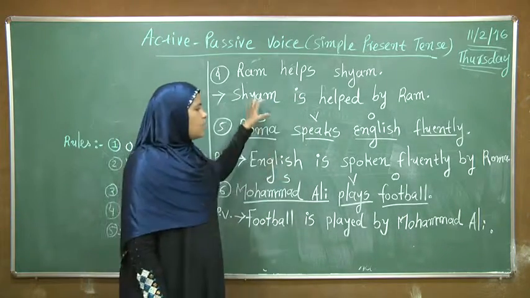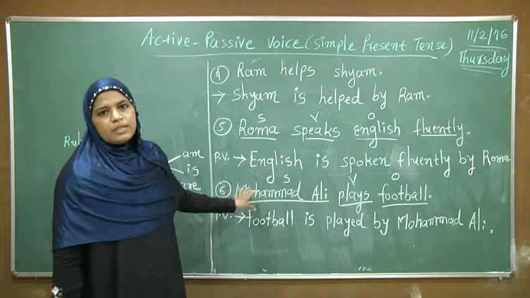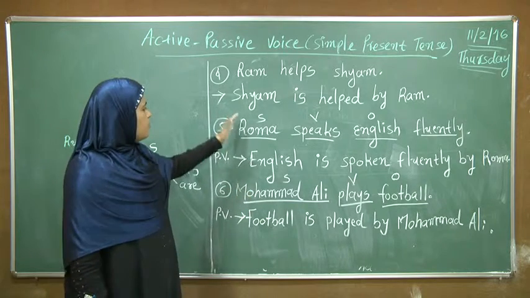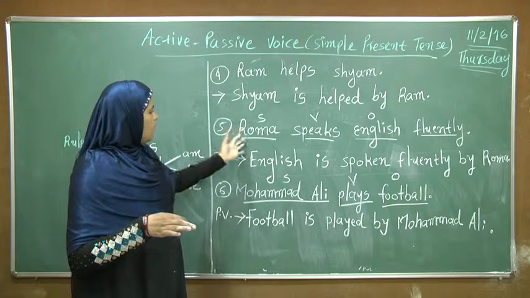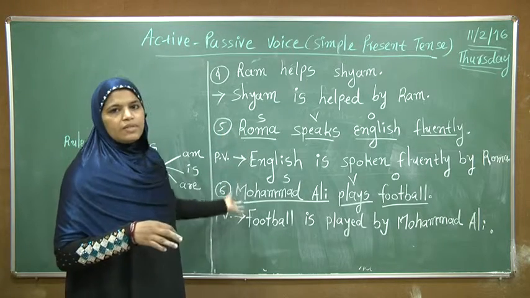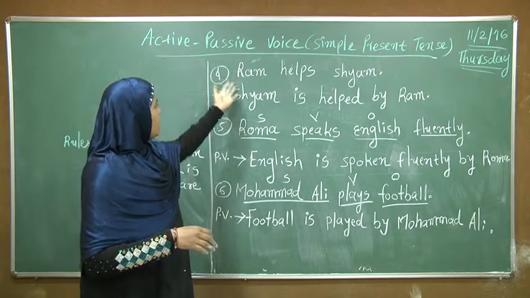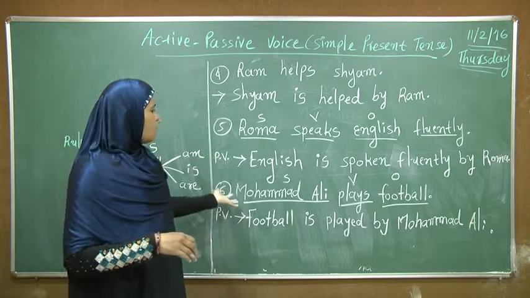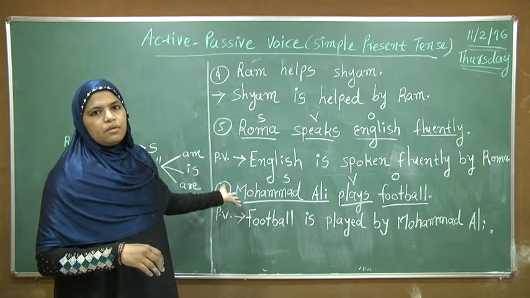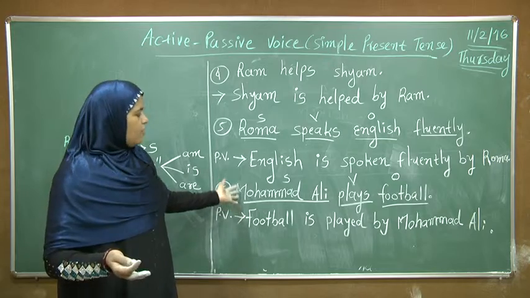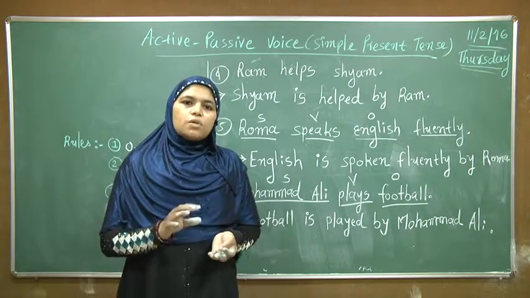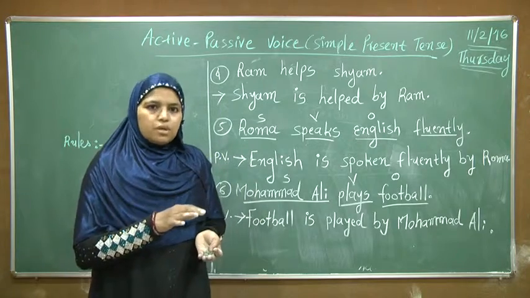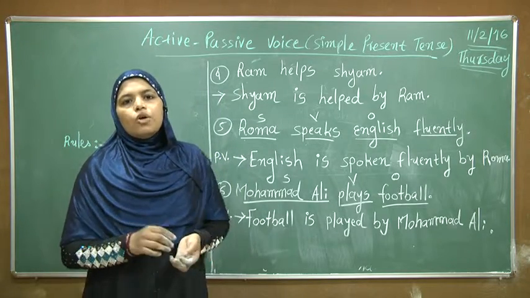Friends, these all are the simple sentences with the name of a person in the subjective place, like Ram, Roma, Muhammad Ali. After this, we will discuss the pronouns in the subjective place and in the objective place.